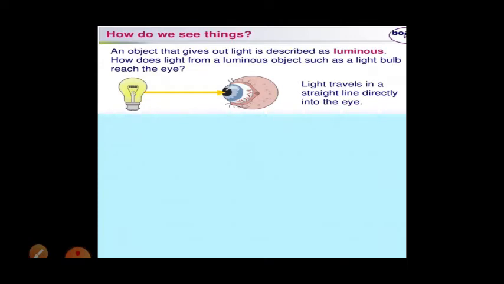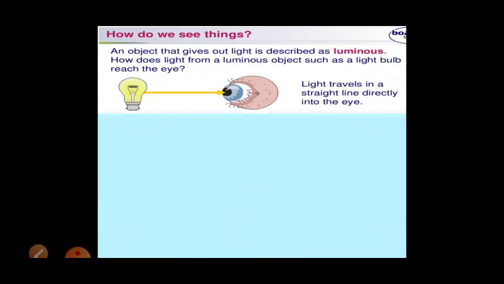When light passes into our eyes, then only our retina, we have a retina inside our eyes, and it has a lens, it will sense that object and form an image. Then only we are able to see.